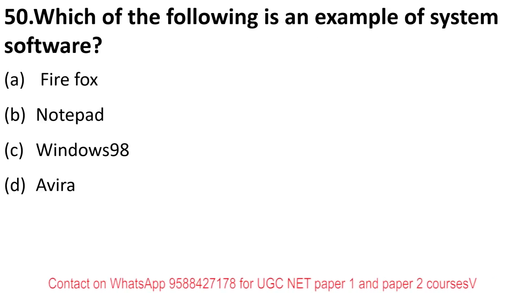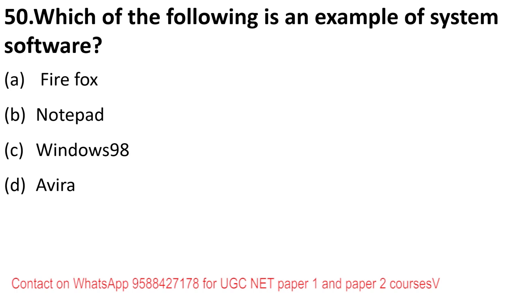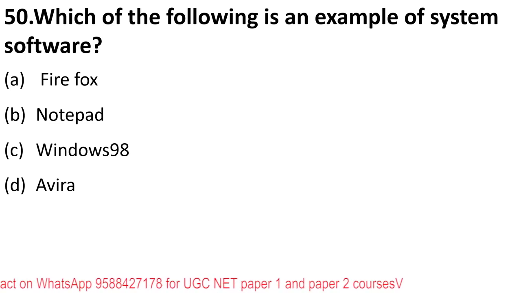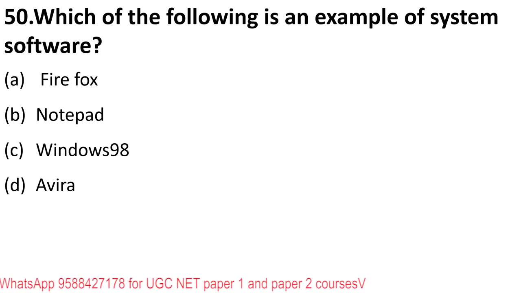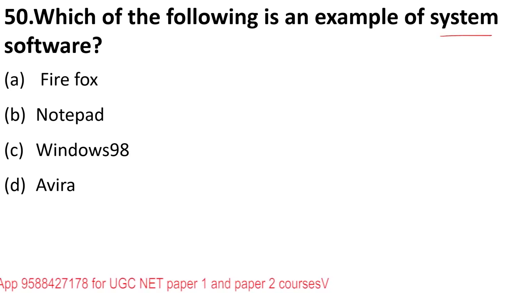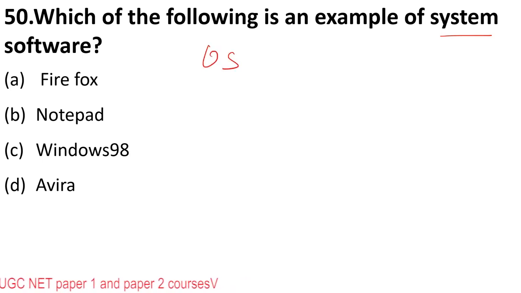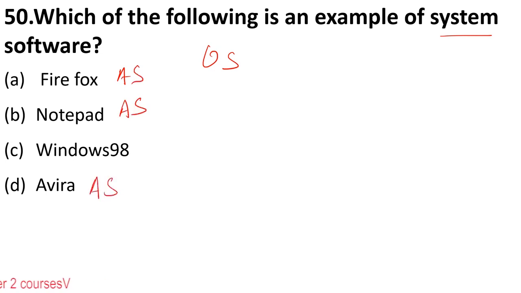Okay. Which of the following is an example of system software? Firefox, Notepad, Windows 98, or Avira. So students, system softwares are those software which provide a platform so that other softwares are able to run on it. Operating system is a kind of system software. Firefox is an application software, Notepad is also application software, Avira is an antivirus, it is also application software, while your Windows 98 is an example of system software. D is the right answer. Okay.